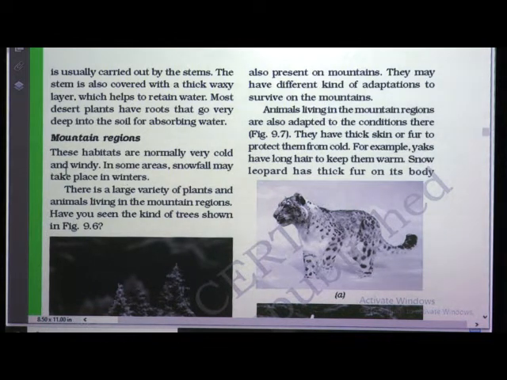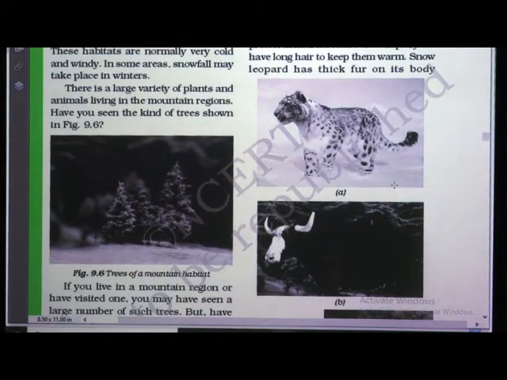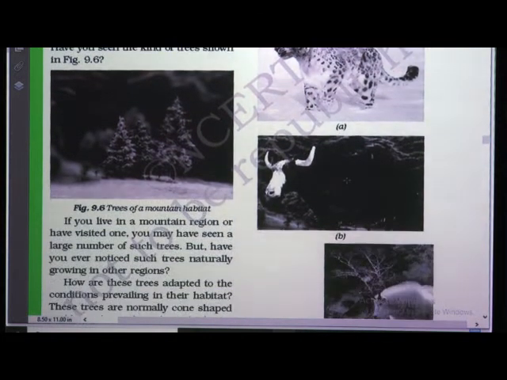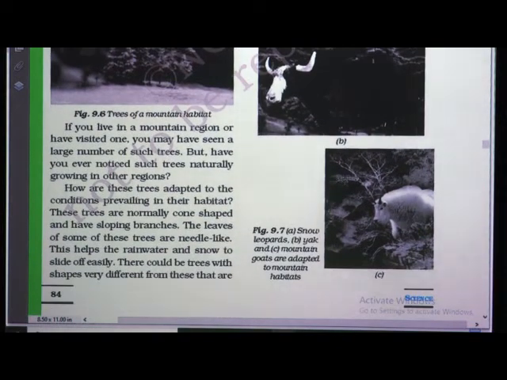Animals living in the mountain regions have also adapted to the conditions. So, in the mountain regions, how is the climate? Cold. So, animals also adapt according to the conditions. They have thick skin or fur to protect them from cold. For example, yaks have long hair to keep them warm. Snow leopard has thick fur on its body. Yak also has thick fur.